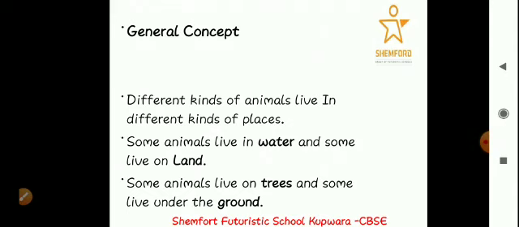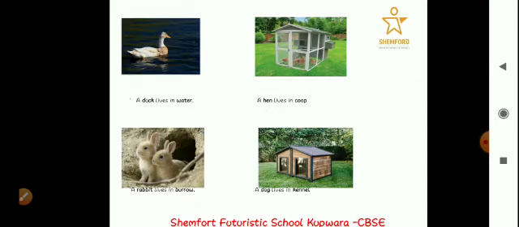And then there are certain animals that live under the ground, like rabbit, snake, earthworm. There are so many small insects that we see living under the ground. So this means that the animals that are present on this earth have different places to live, different homes, different locations. I hope this is clear to you.